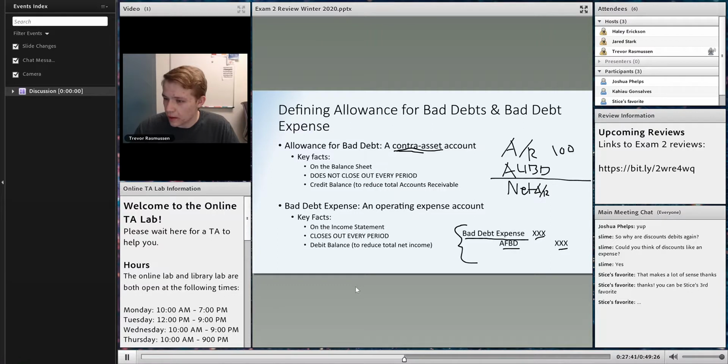And so if we had $100 of accounts receivable, we estimated that year that there would be $10 of uncollectible accounts, then we have net accounts receivable of 90. This is important because sometimes they ask questions on the exam, or at least on the practice exam, where they say, what is the net accounts receivable? You don't want to do all the estimation and not remember what net accounts receivable equals. Remember, it's the total accounts receivable for the year minus the allowance for bad debts.